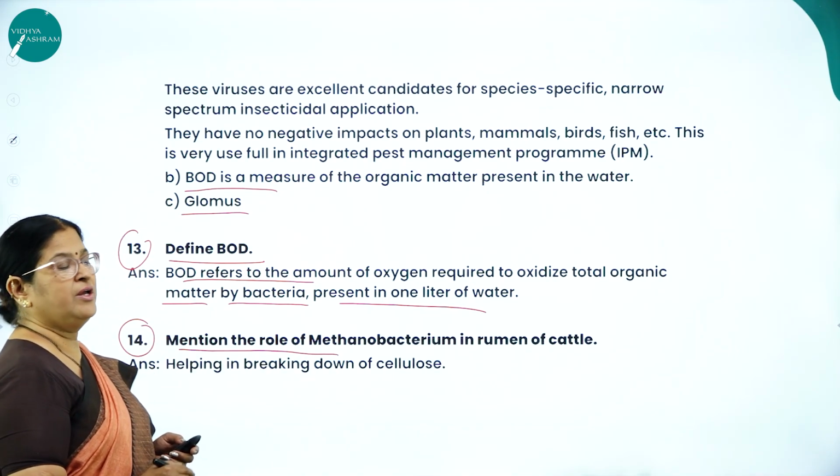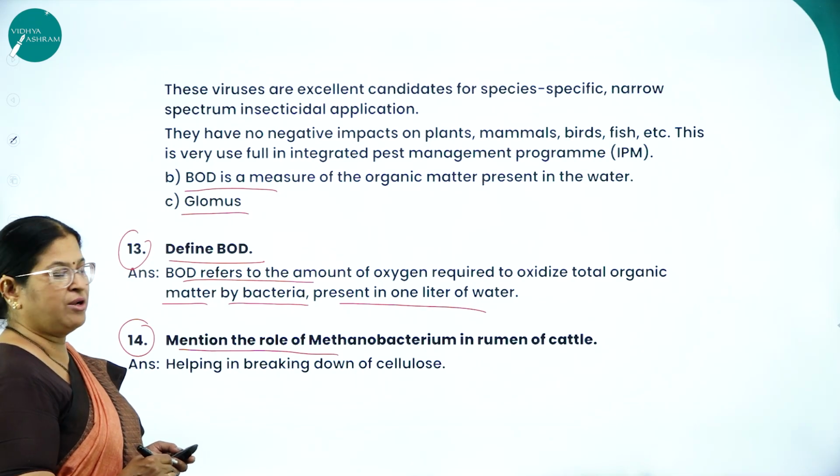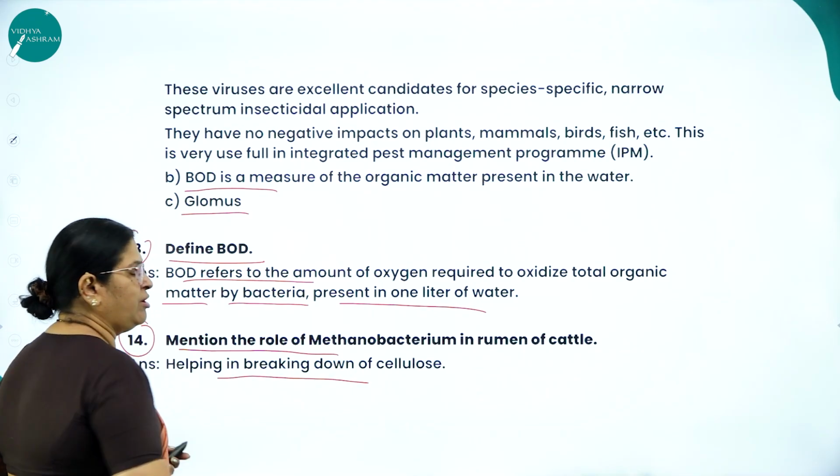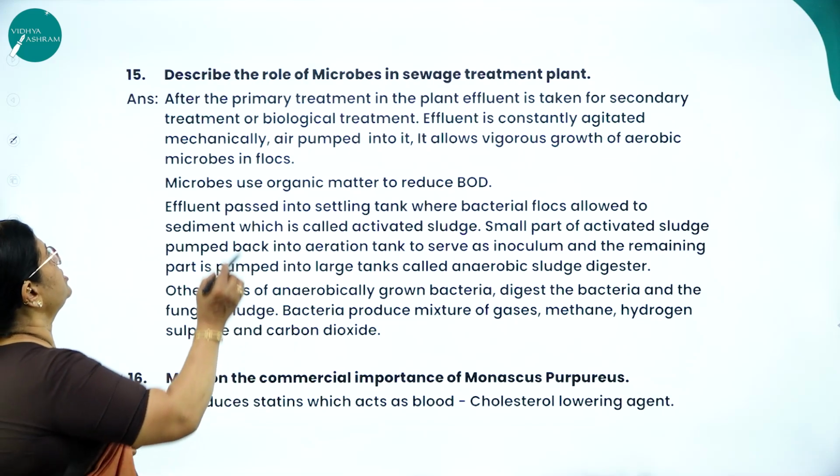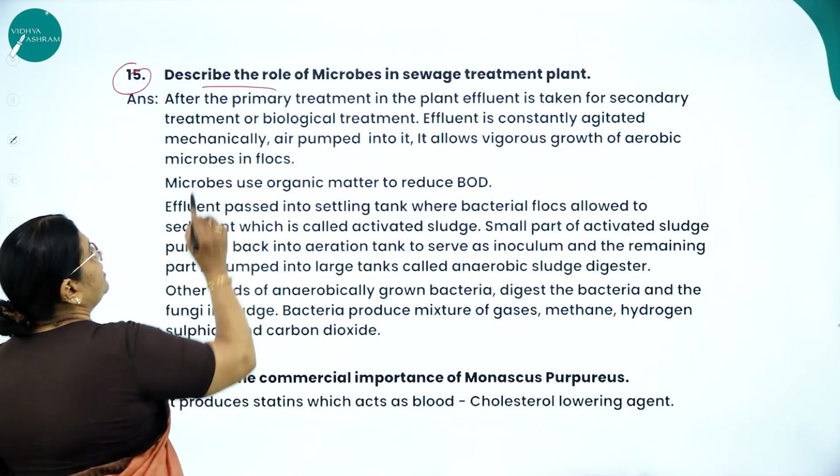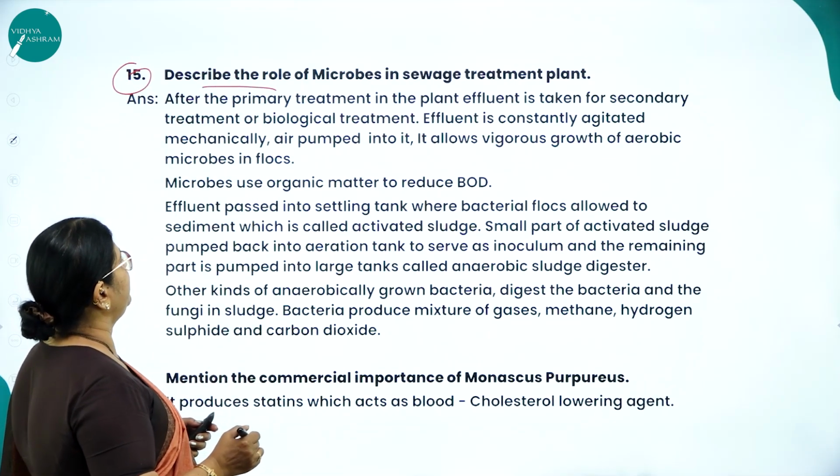Next, question number 14. Mention the role of Methanobacterium in the rumen of cattle, helping in the breaking down of cellulose. Moving on to question number 15. Describe the role of microbes in a sewage treatment plant.